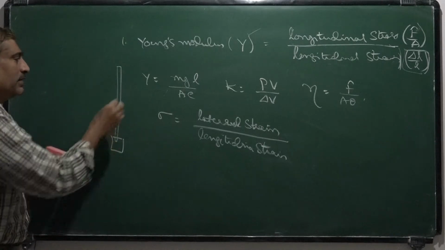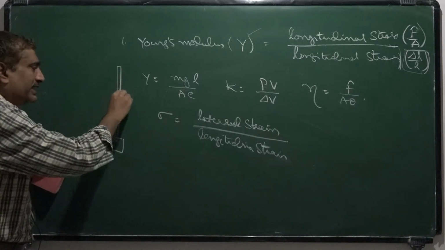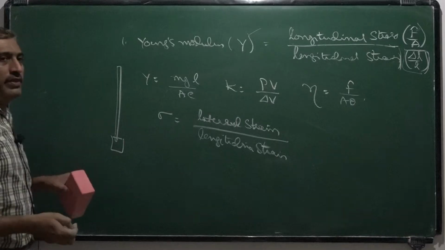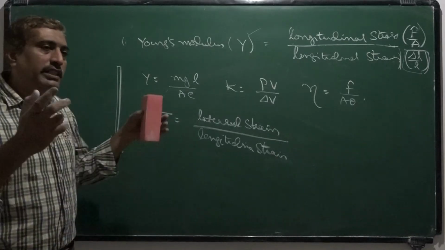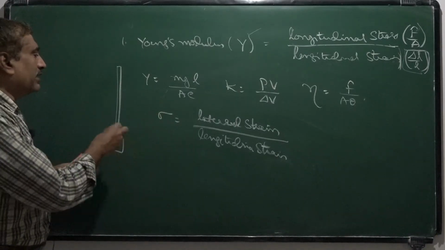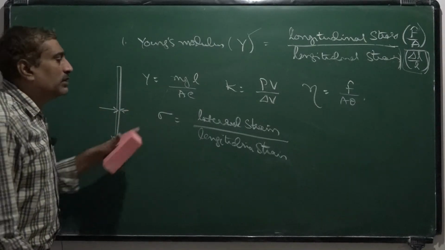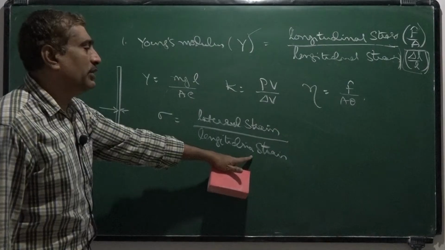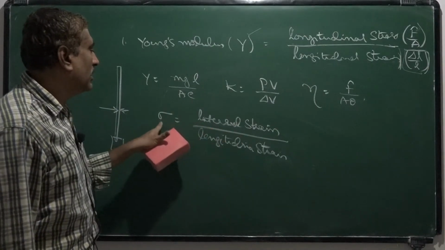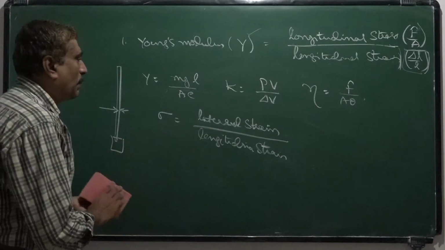At the same time, there will be a decrease in its width. When there is a change in its length, there is a decrease in its width, and that is called lateral strain. So the ratio of lateral strain by longitudinal strain is called Poisson ratio.